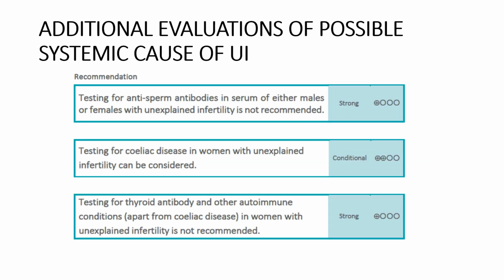Let's discuss what the recommendations are for systemic causes of unexplained infertility. The first one is anti-sperm antibody, which is not recommended for unexplained infertility. Testing for celiac disease can be considered. Thyroid antibody or other antibody testing for autoimmune disorders is not recommended.